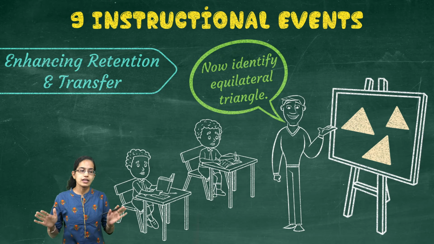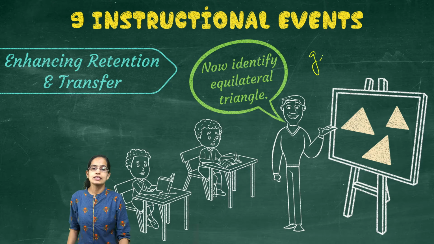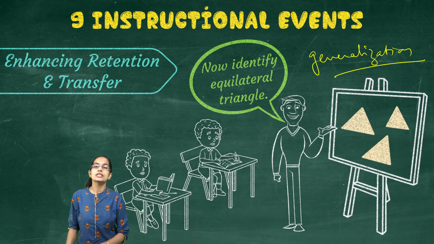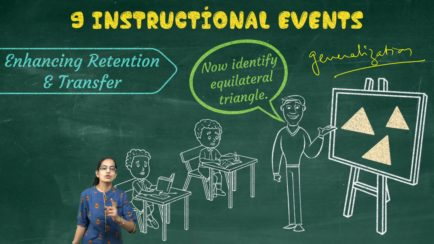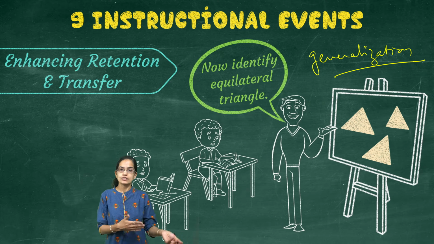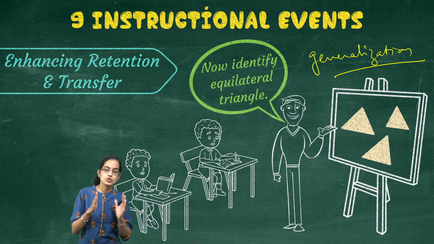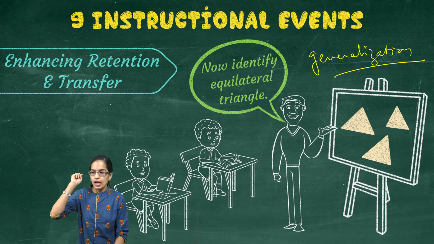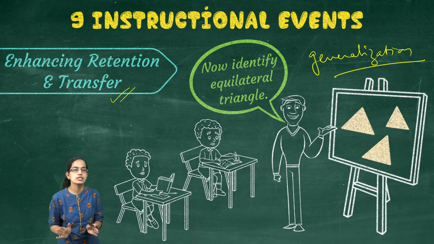Now again, a final recap is where generalization takes place, and this recap or generalization is a process where students are asked to identify the right triangle and find out of these which is equilateral, which is isosceles, or which is scalene. That is how enhancing the retention and the transfer is done. So this is the last stage.